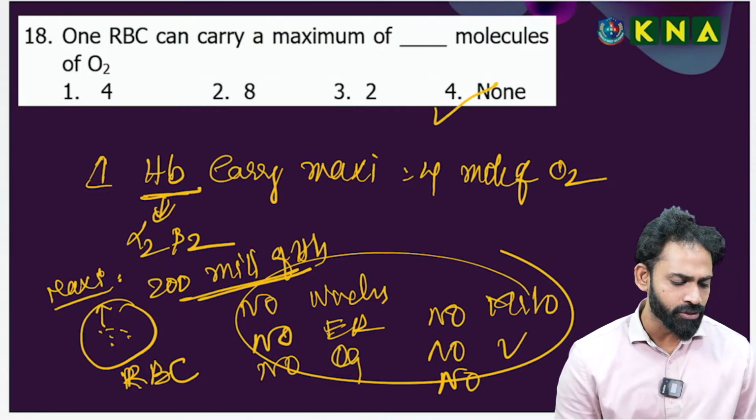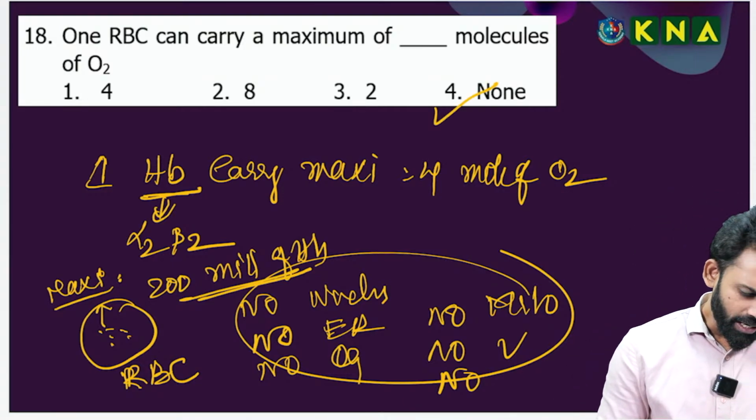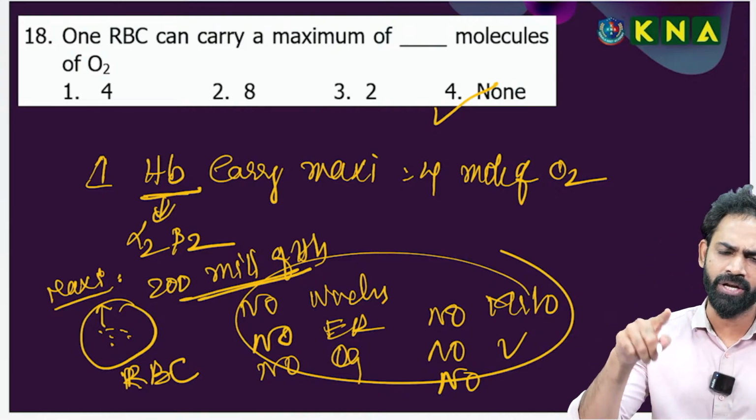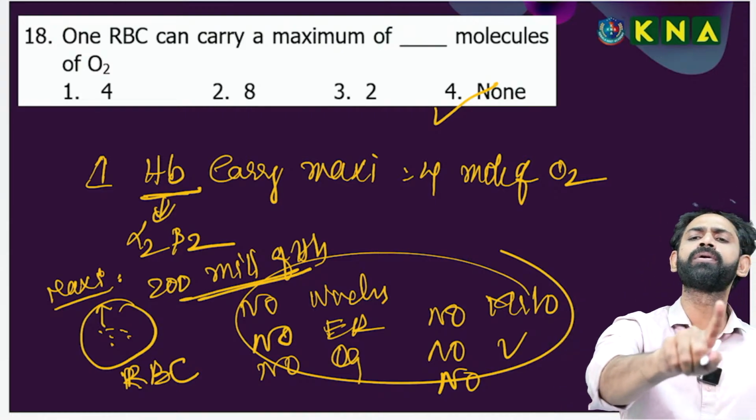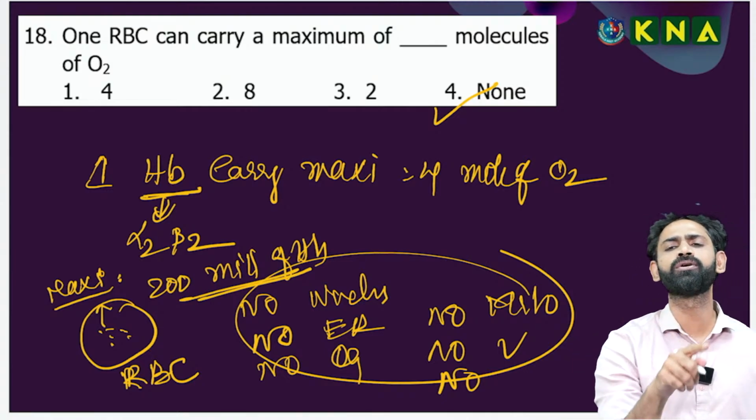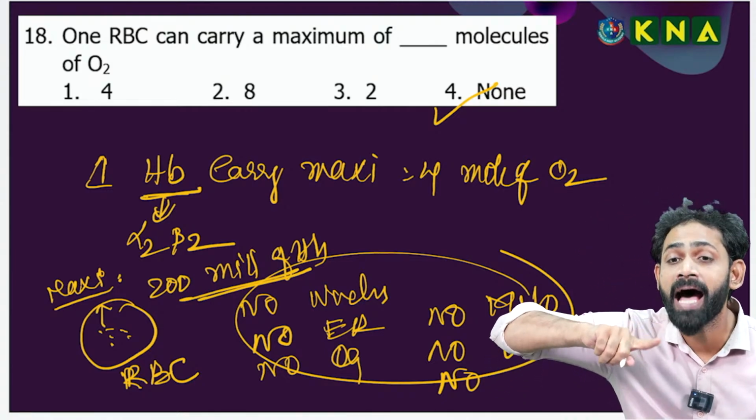So how many members understand this explanation? Yes, Venusri. One hemoglobin molecule carries a maximum of 4 molecules of oxygen, not one RBC.